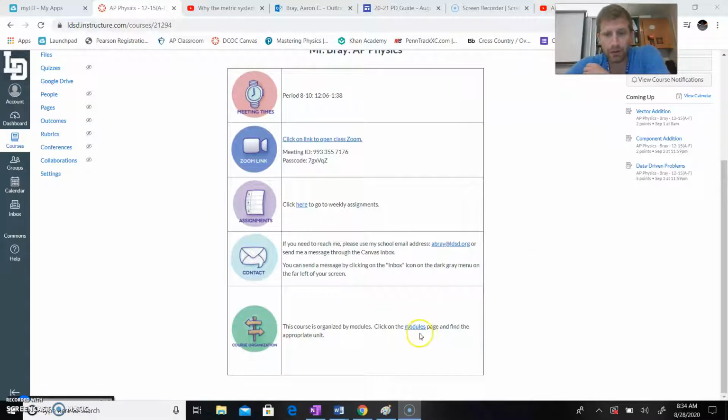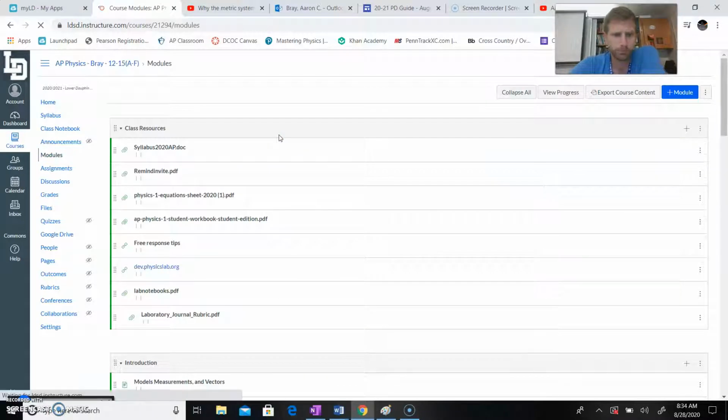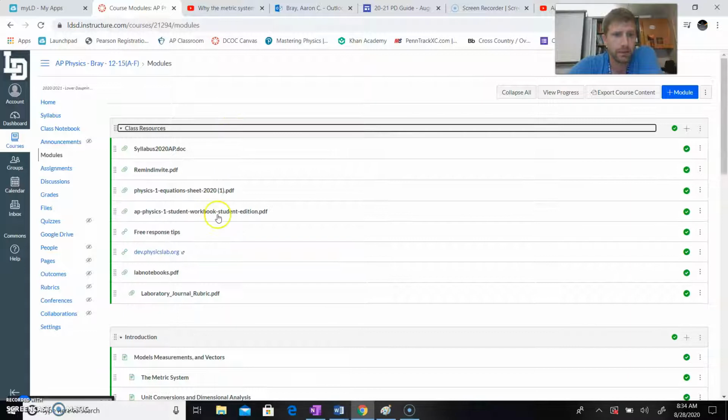So I organize my modules. You can click on this through the hyperlink here, or on the left side, you can go to modules here. So you can see right away, I already have the first two modules set up. I have the class resources. So in this section, you can see the syllabus I have for this year. Has the exam date on there. It's very lengthy. It goes through all the content we're going to be covering.